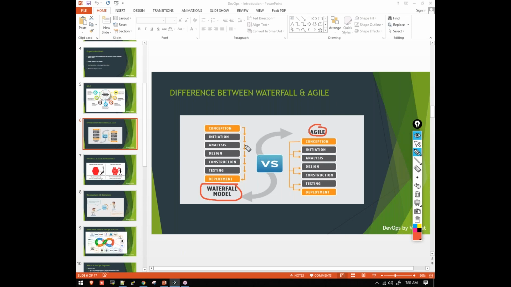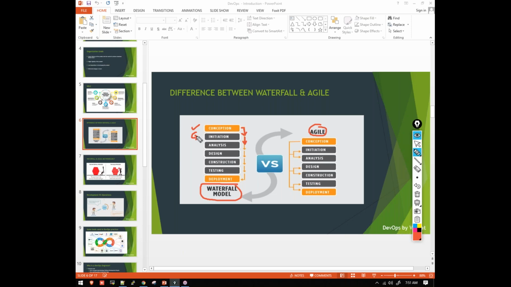Waterfall model means, what are the stages involved, right? Designing, development, testing, QA, all the stages are there, right? These stages will be in a linear sequential phase manner, which means that if the first stage is completed, then only the second stage will come into effect. If the development is completed, then only the testing will take place.